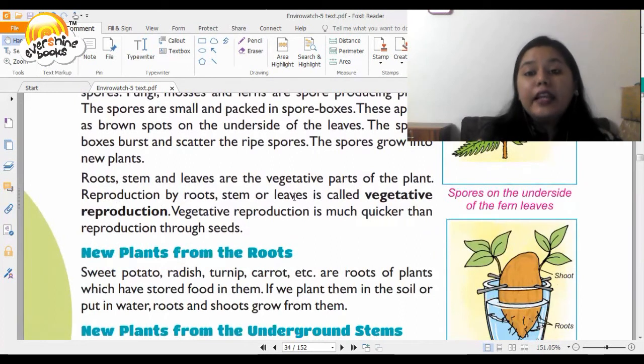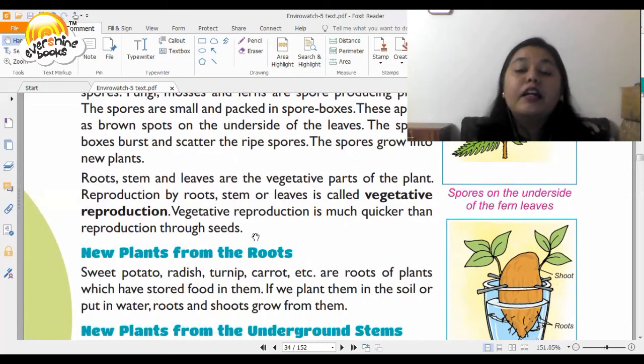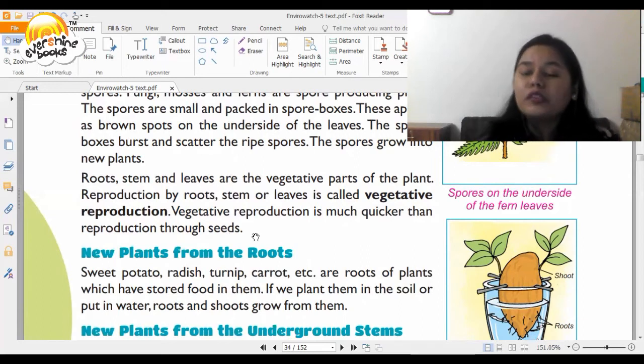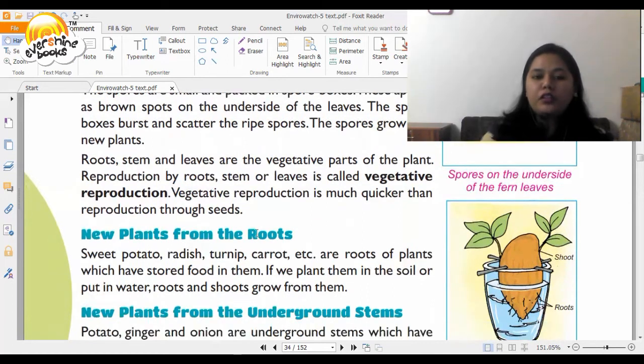Roots, stem, and leaves are the vegetative parts of the plant. Reproduction by roots, stem, or leaves is called vegetative reproduction. Vegetative reproduction is much quicker than production through seeds. Then you have new plants from roots. How does this happen? Let's find out.